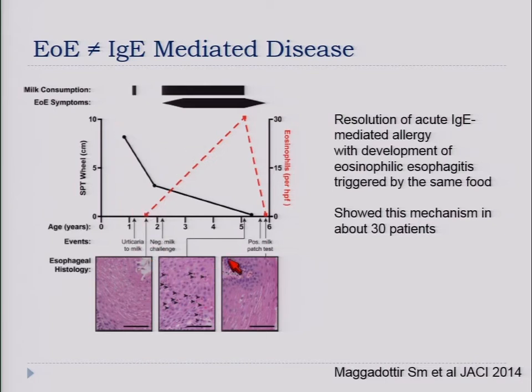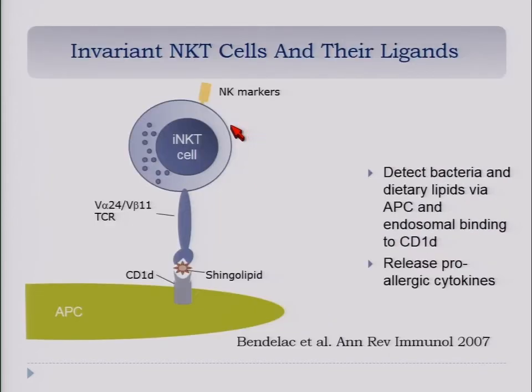This is, for example, a child that was in infancy allergic to milk in an IgE-mediated fashion, had an anaphylactic-like reaction. With time, the skin prick test went down. He was able to reintroduce the milk, which is the normal, natural history of IgE-mediated allergy to milk. But about 2 years after the reintroduction of the milk, he ended up developing EOE.